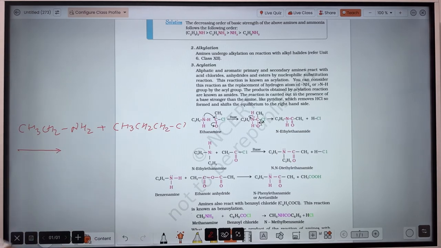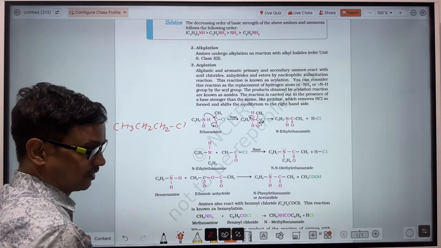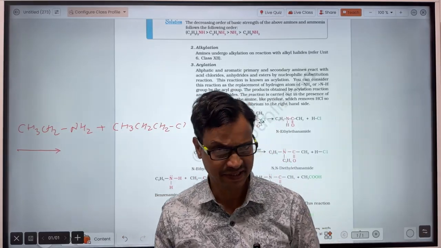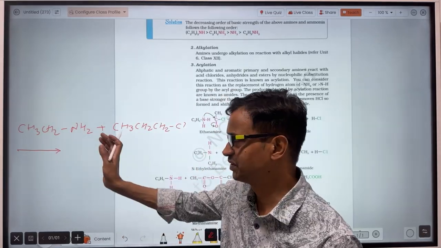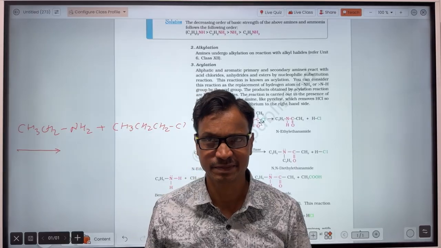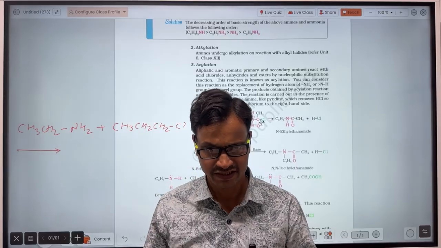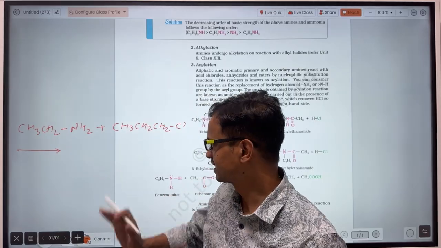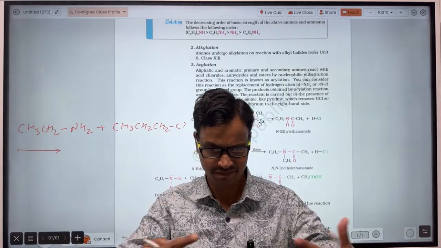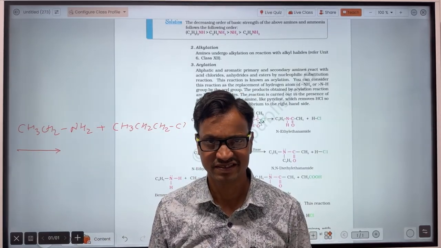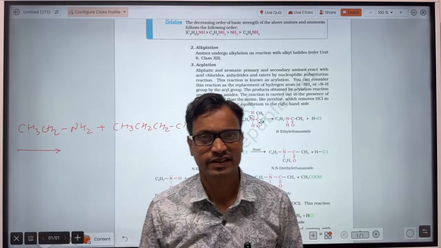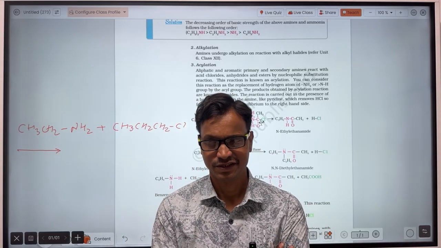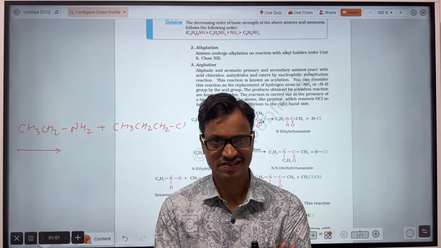Again, I am going through the process. If you keep that in your mind and practice where the attraction will take place and where the cleavage of the bond will take place, and in addition, after the cleavage of the bond, whether the product will be stable or not, then in the IIT examination you will solve those questions.